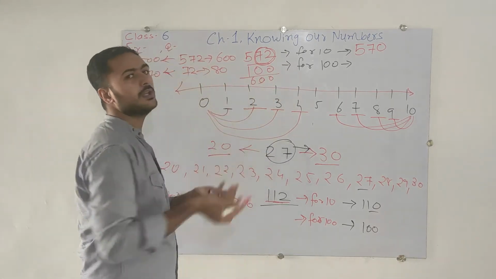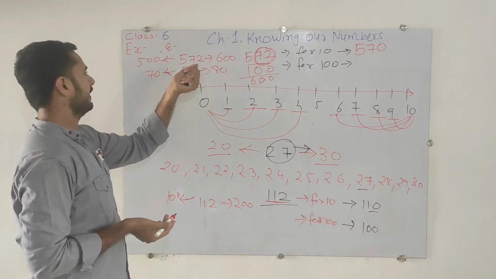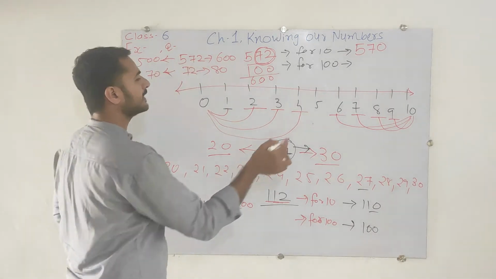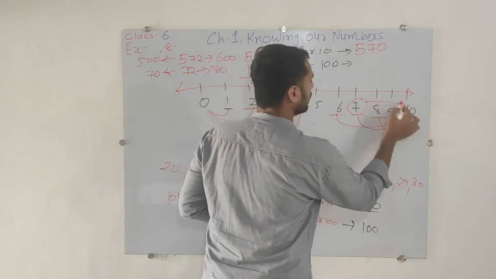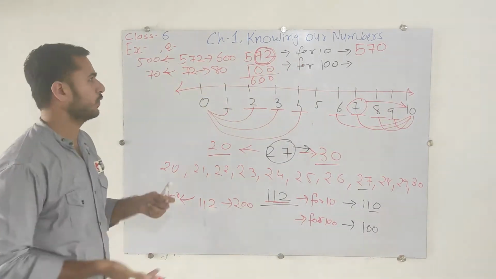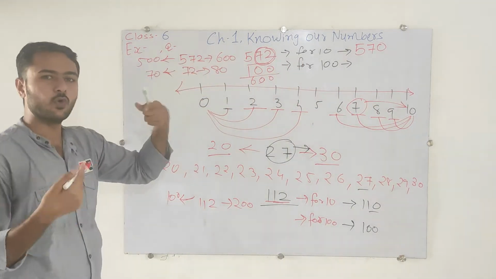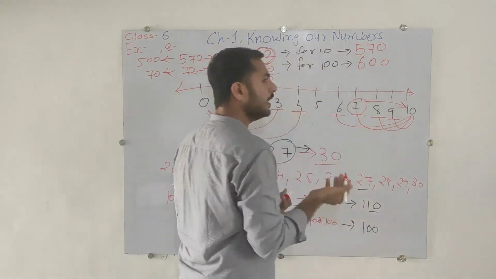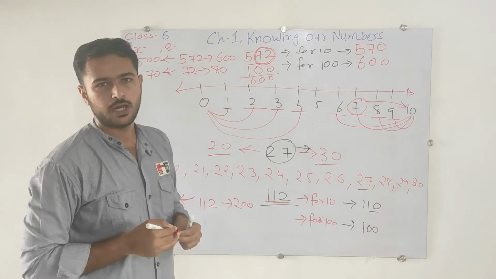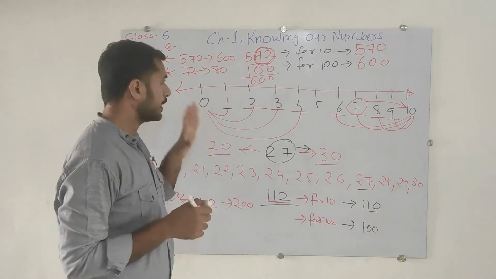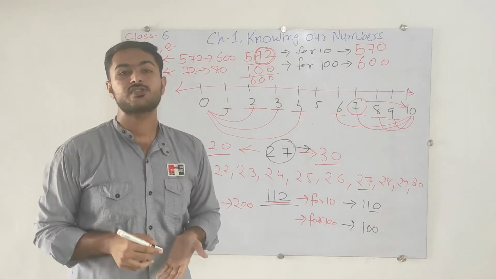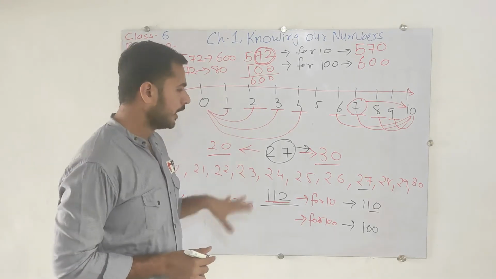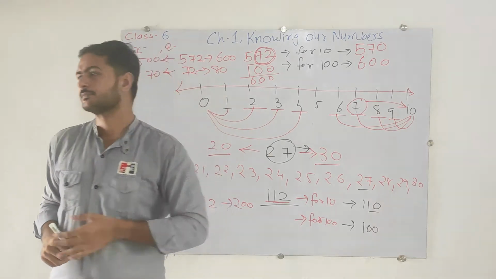By this way you can do it, or directly we can identify that here is 572 and, as we have discussed, there is 7, so that will go up to the next ten. So we will increase, and 572 will become 600 whenever we do the approximation. So this is all about how we can do the estimation as well as the approximation. Now just pause the video and note it down properly.